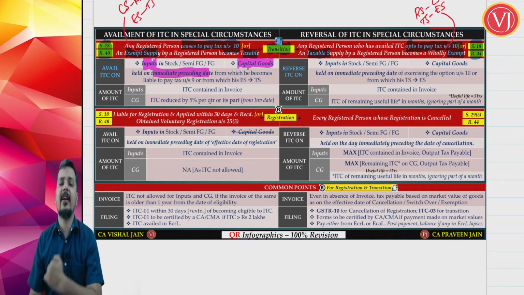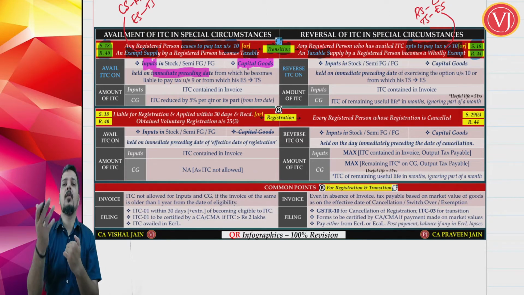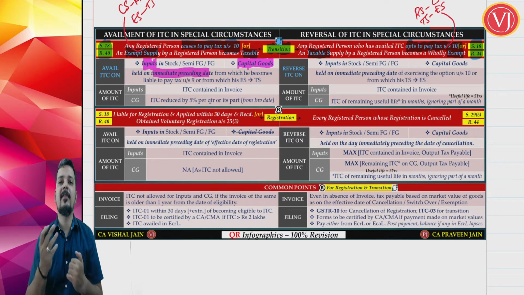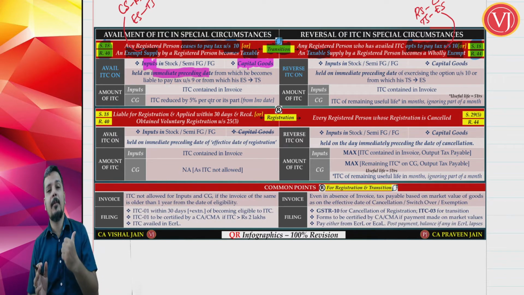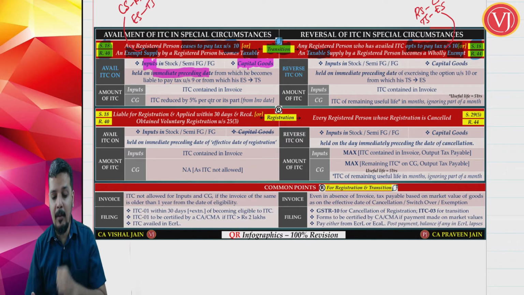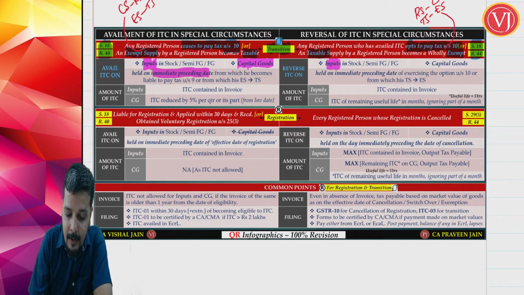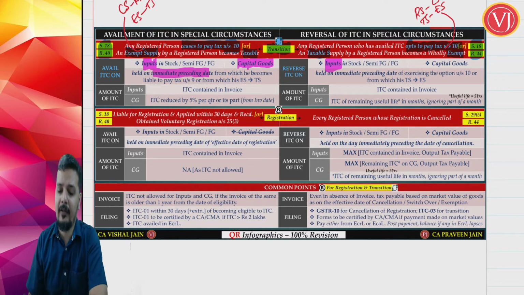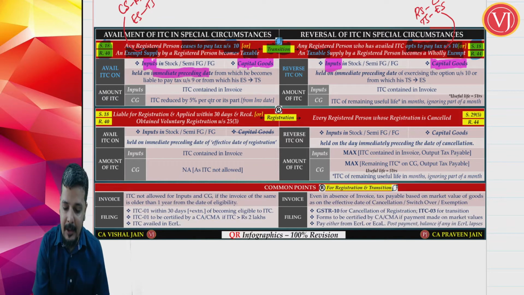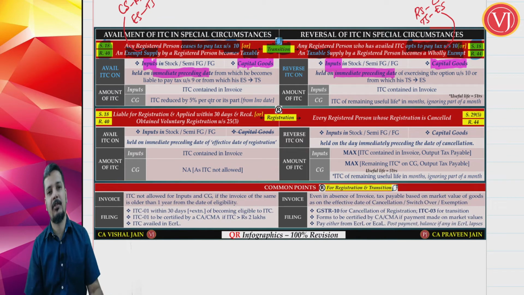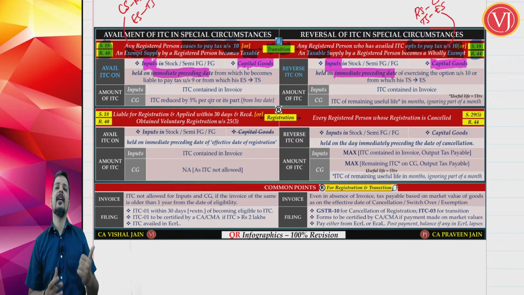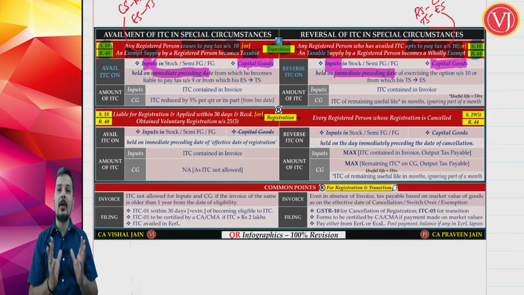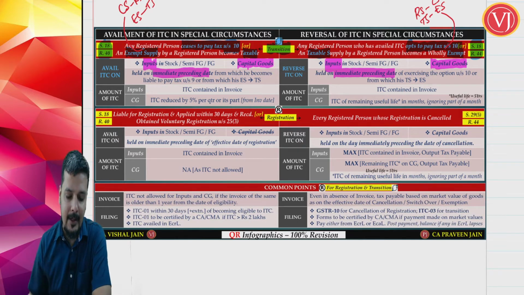Whereas on the right hand side, where the focus is on regular to composition scheme or taxable supply to exempt supply, earlier you were able to take the credit, now you are not able to take the credit. It is all about reversal. Now reversal will also be on the stock of inputs, whether lying as such or in the form of work in progress or as finished goods and capital goods, as on the date of conversion, immediately on the preceding date when you are talking about that conversion, right. So left hand side is all about availment, right hand side is all about reversal. Exactly opposite scenarios, and we are rather quickly revising both together.